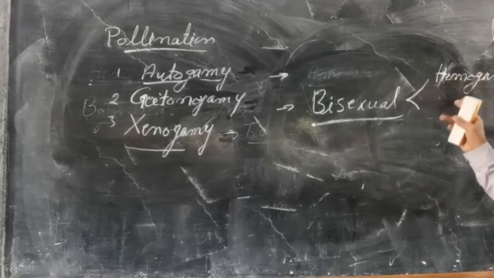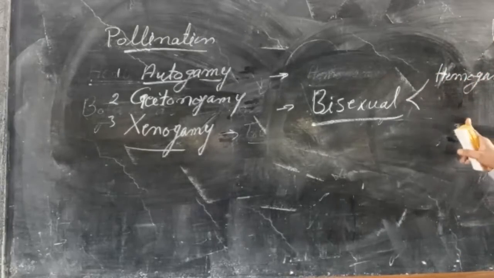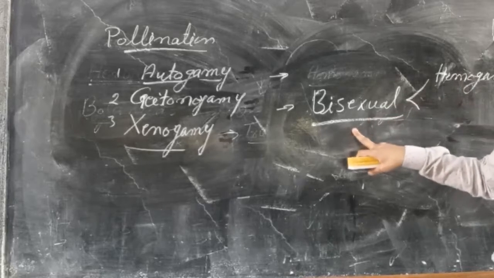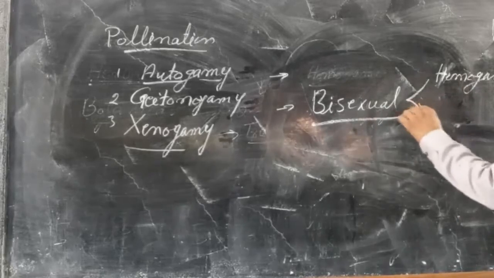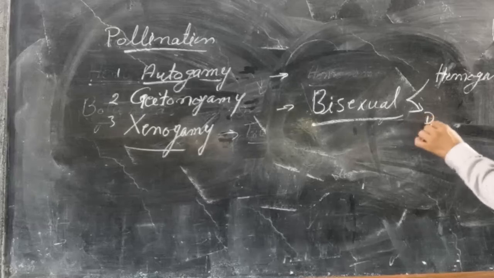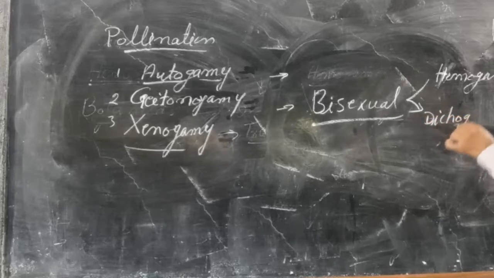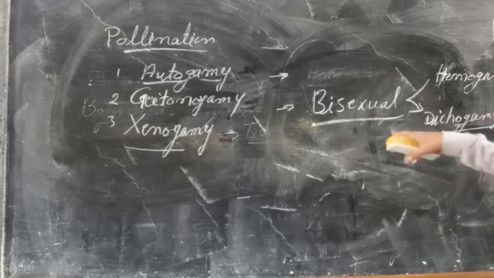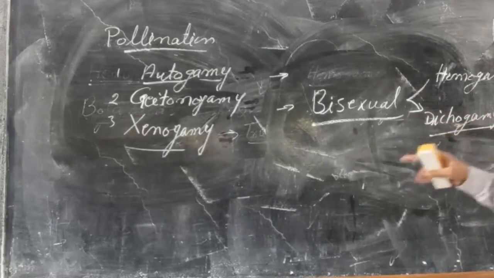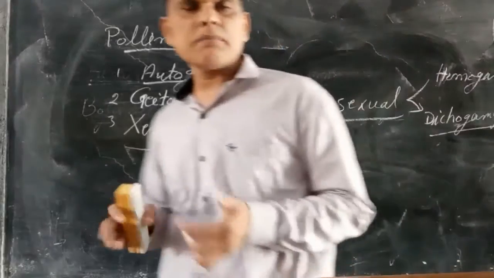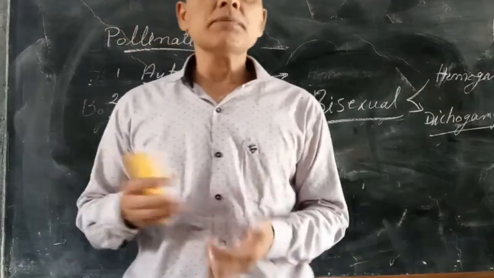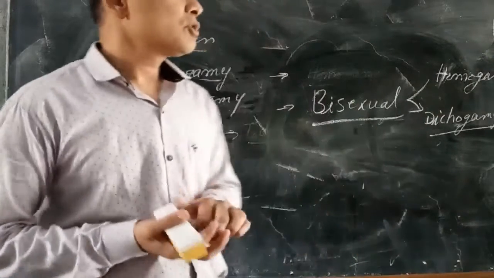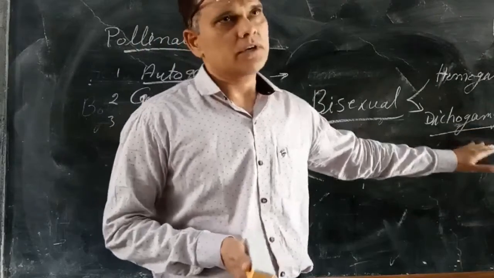Homogamy means both portions are matured at the same time, so self-pollination is there. If dichogamy is there in a bisexual flower, self-pollination will not be there, because both parts of the flower do not mature at the same time.